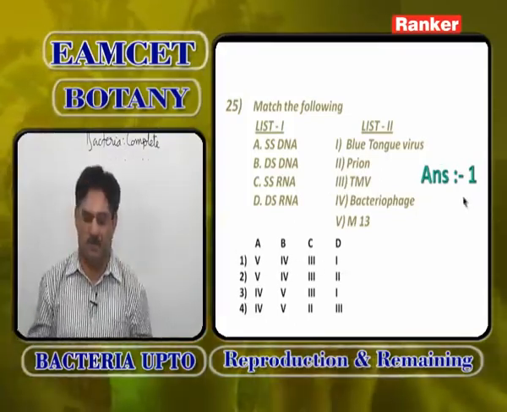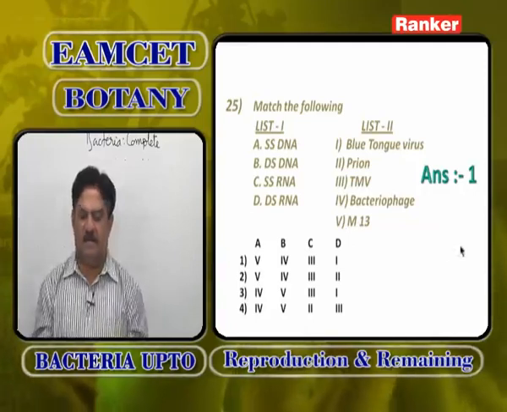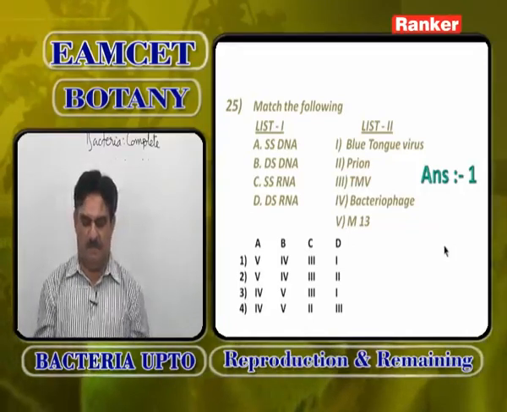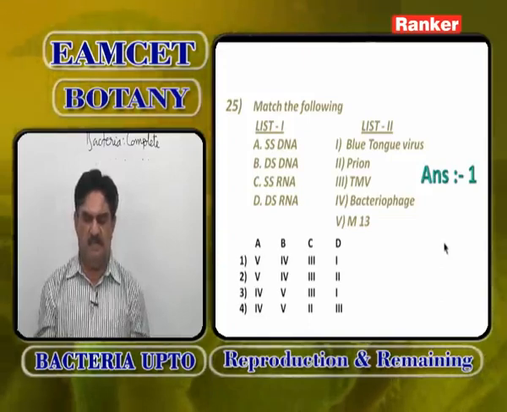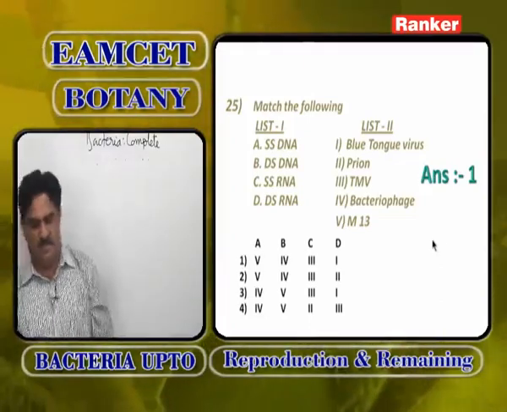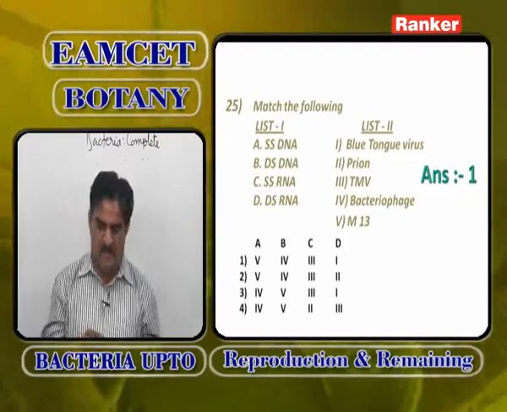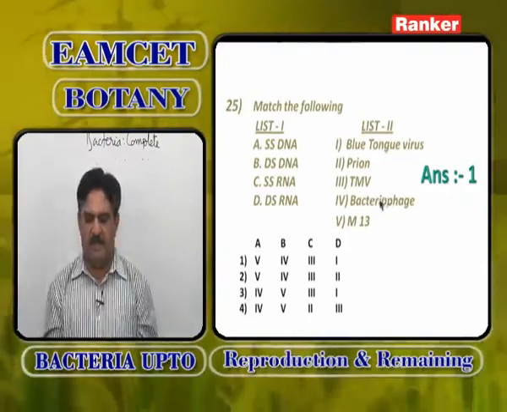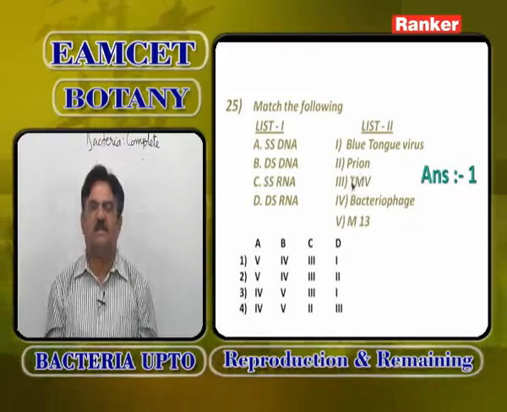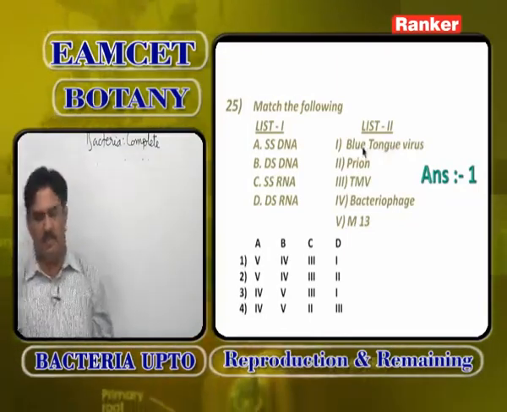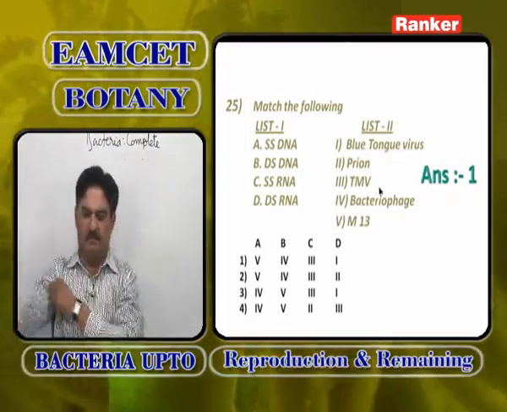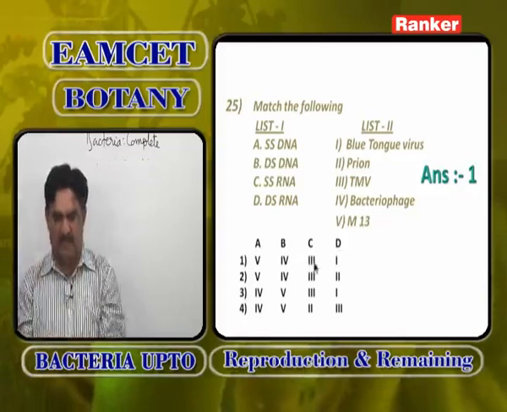Prion shows only capsid protein coat, it does not have any DNA, so no question of comparison with single or double stranded RNA or DNA. So, A5, B4, C3, D1.